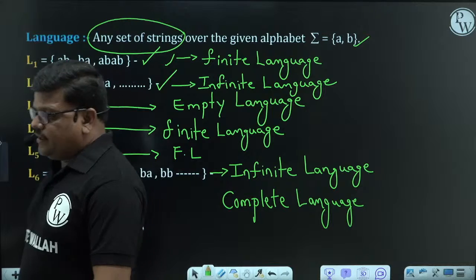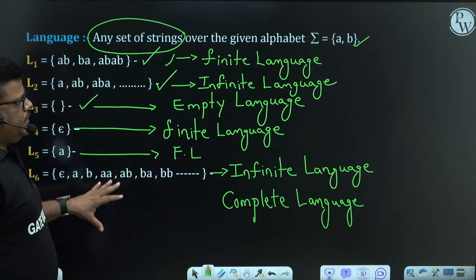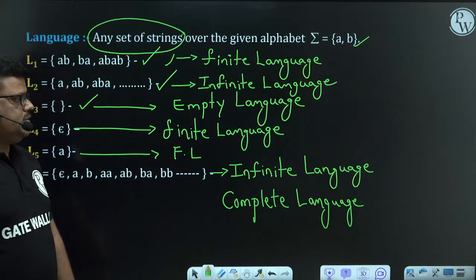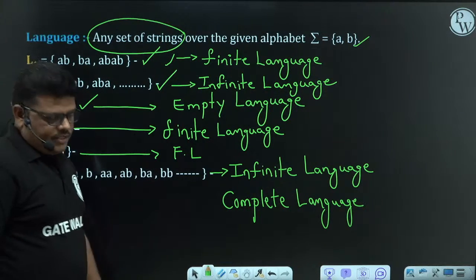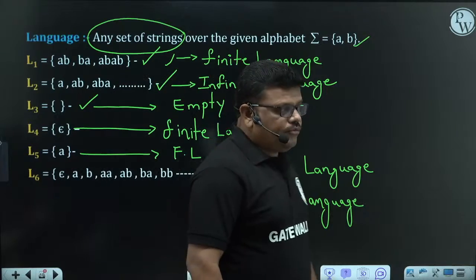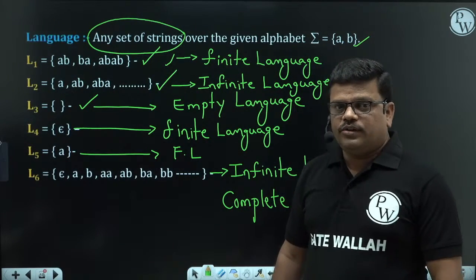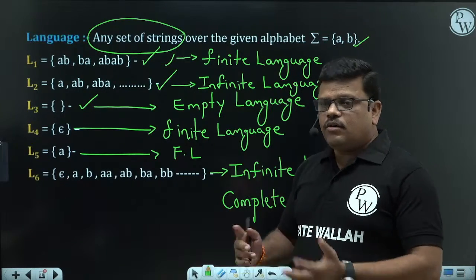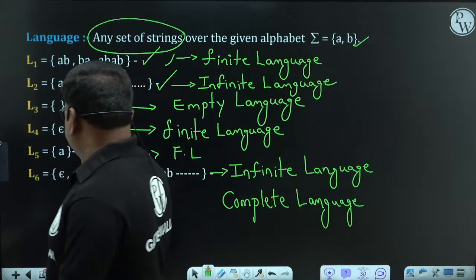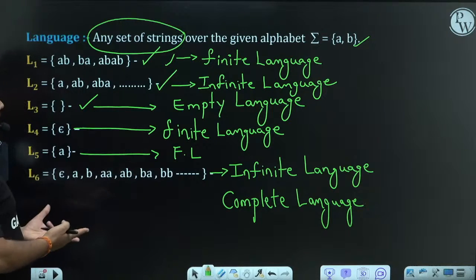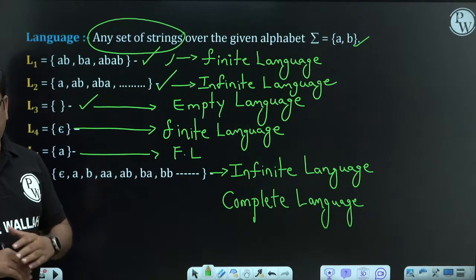Okay students, till now we concentrated on terminologies. What is the alphabet, what is the string, what is the language, and what is the meaning of empty language, complete language, finite language, all these different things. With these basics, I think it is clear. If anybody has doubts, you can ask your questions in the chat.